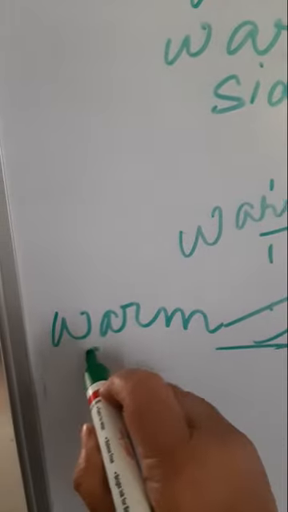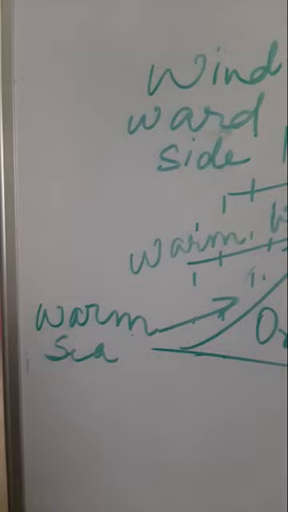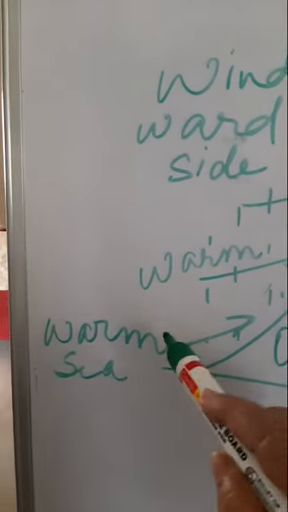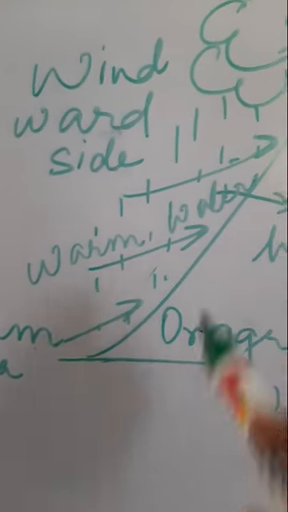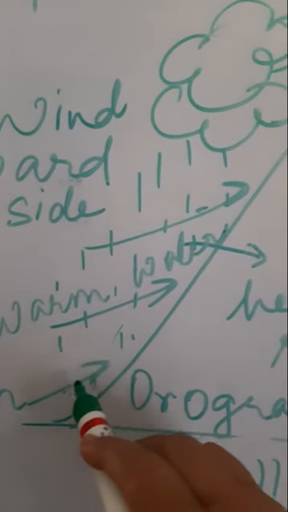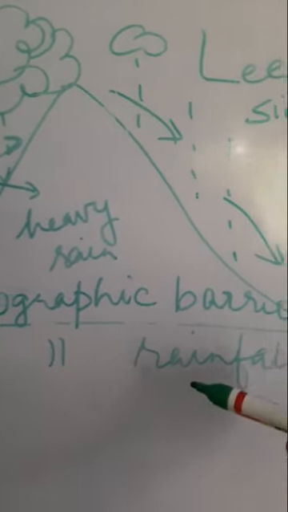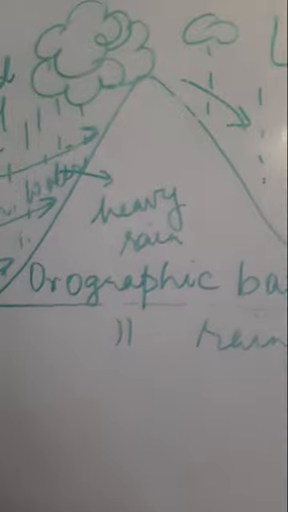So when the wind is blowing from the warm sea, it will pick up moisture, carry moisture, and move towards the land. And when it is moving towards the land and rising up the slope of the mountain, it causes rainfall, and this is known as orographic rainfall or relief rainfall.